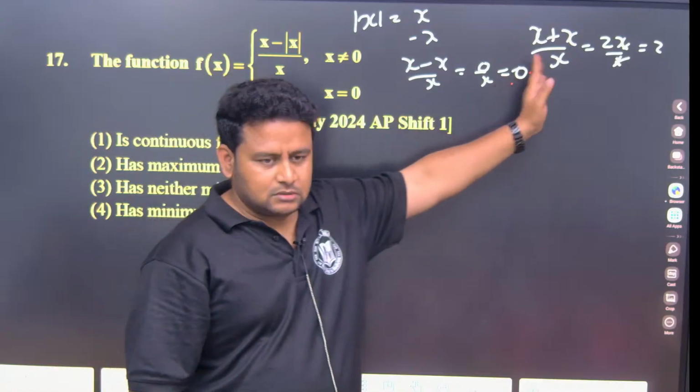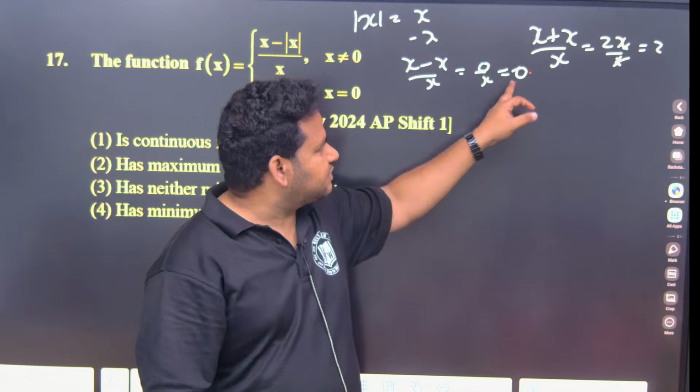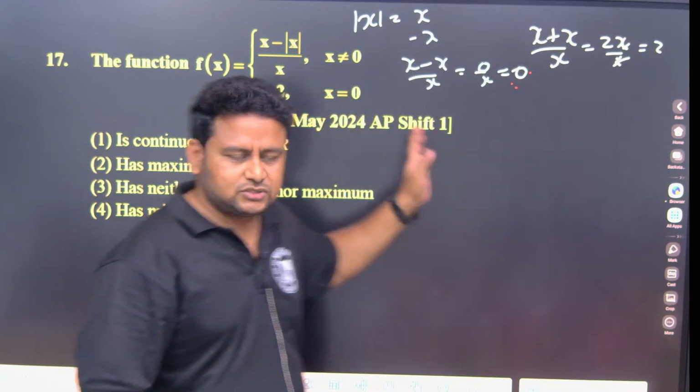It is not continuous for all x belonging to R. It is not continuous at 0 only, because we are getting 0 here and we are getting 2 here. So it is not continuous.